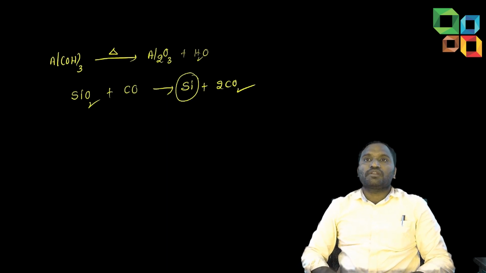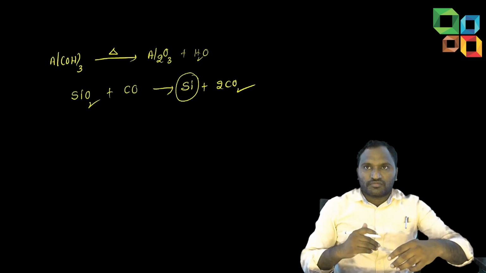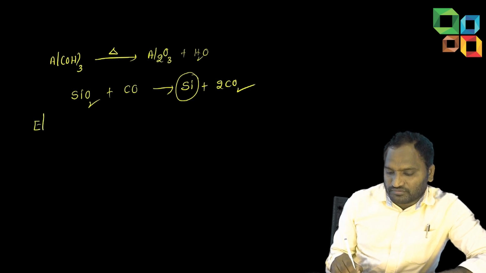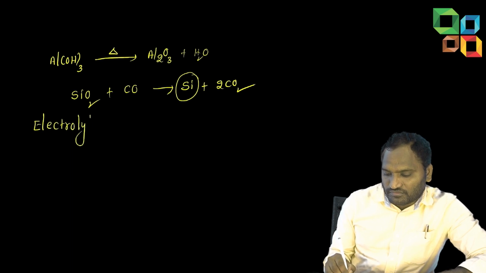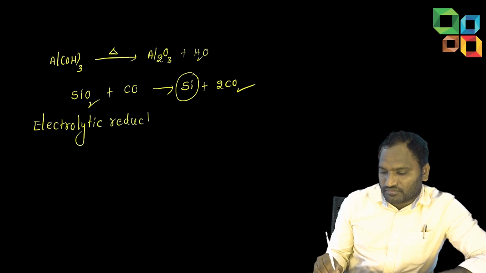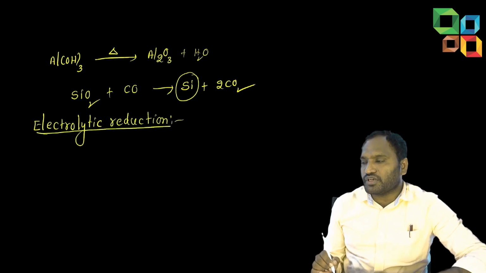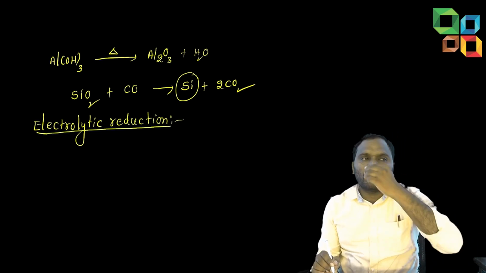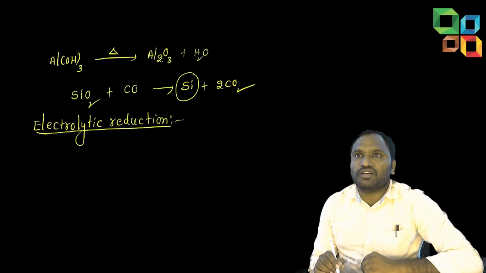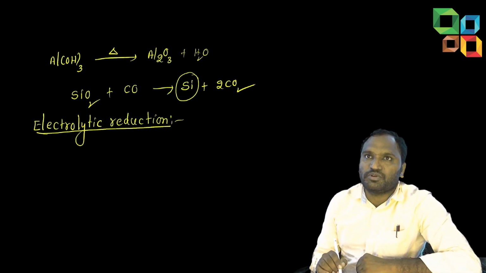Then students, next one. Anyway, concentrated alumina we got. Next is reduction, electrolytic reduction, because other agents like carbon monoxide cannot reduce this metal oxide, aluminium oxide.